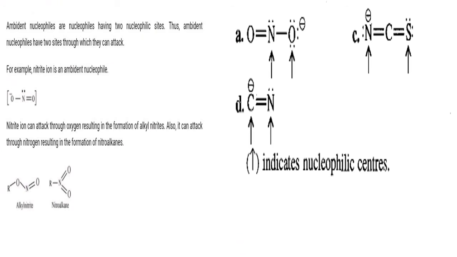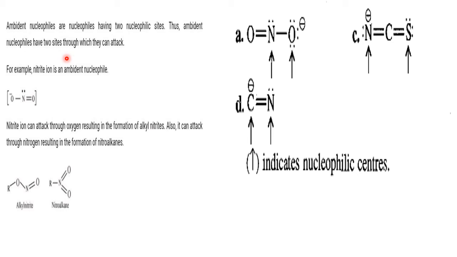Okay, right. Now there is another category, ambident nucleophiles. What are ambident nucleophiles? In our previous discussion, every nucleophile attacks through one point. It has a negative charge, so that negative charge will attack the carbon. But there are some nucleophiles that have two attacking sites in the same nucleophile. So it can attack through one site or the other site. They come under the ambident nucleophiles, attacking by both sides.